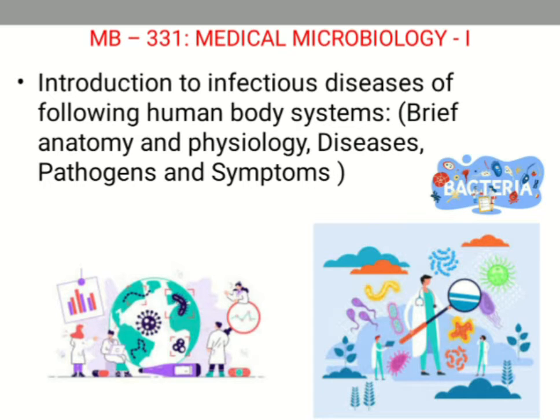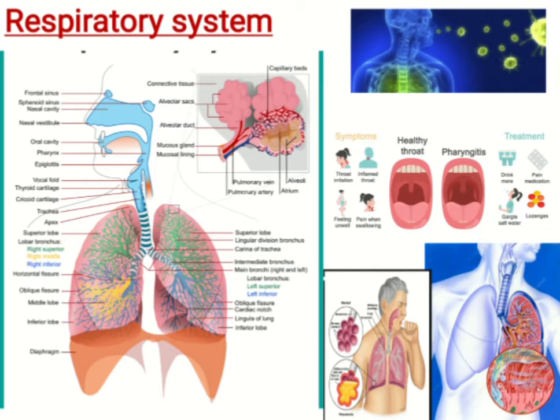Now medical microbiology starts with the introduction to the infectious diseases of various human body systems. Here we'll have a very brief account of the anatomy and physiology of various systems. We'll study the anatomy, the physiology and how each system functions, and then we'll focus more on the diseases, the various pathogens and the symptoms related to these particular systems. The first system which we'll be studying is the respiratory system. So as I told, we'll be studying the anatomy, the physiology and the various infections of this respiratory system.